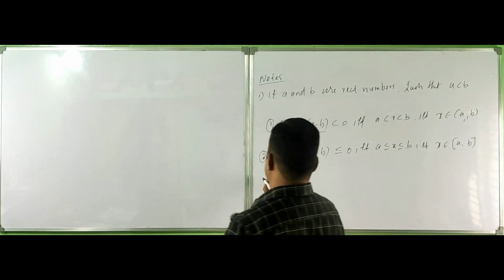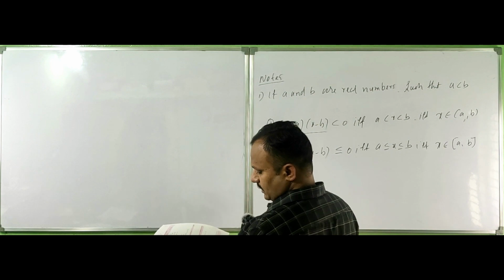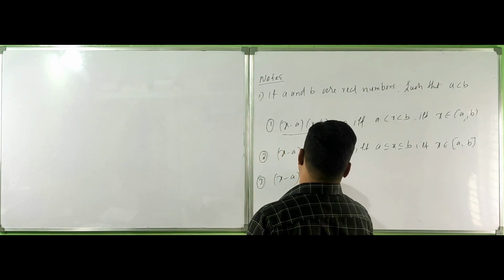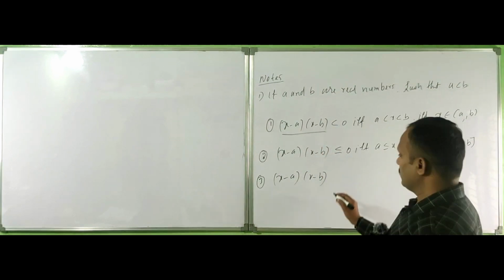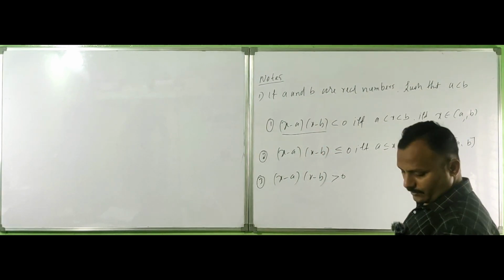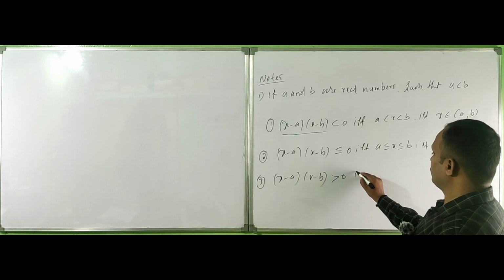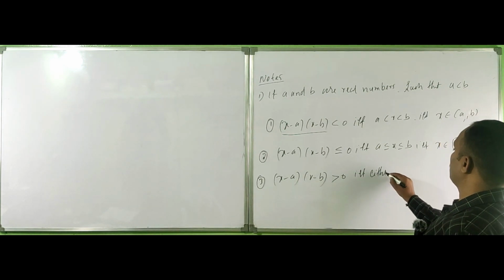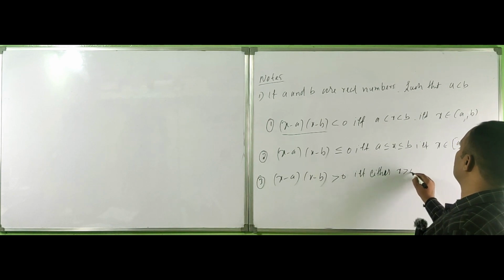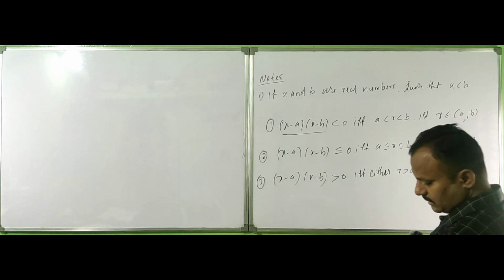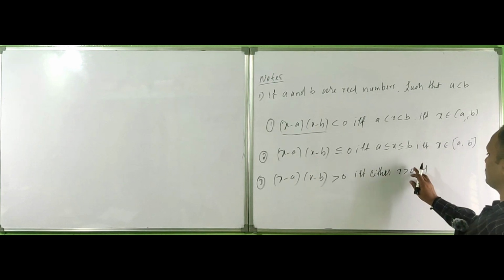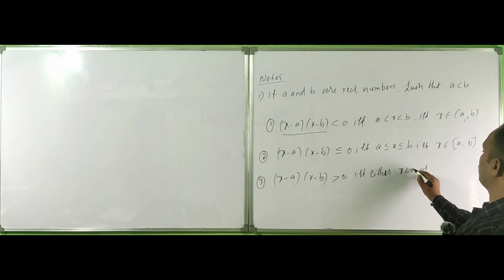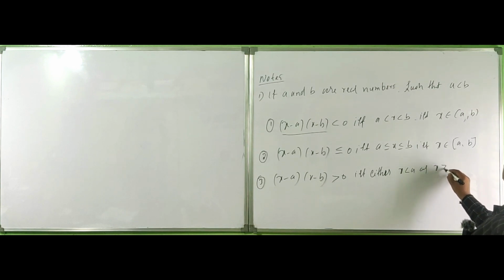And the next one is (x − a)(x − b) > 0 if either x is less than a or x is greater than b.